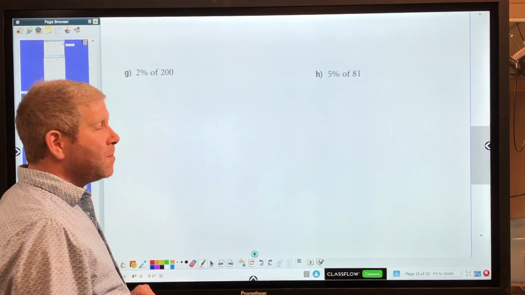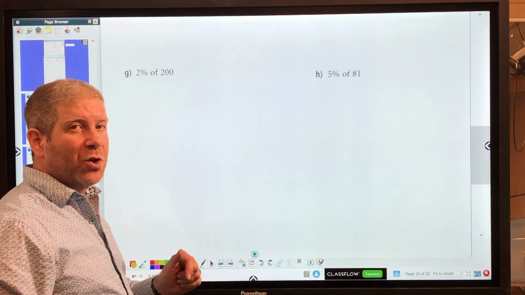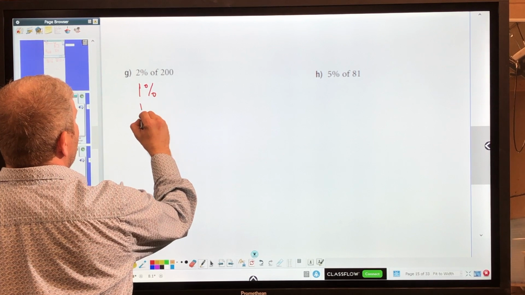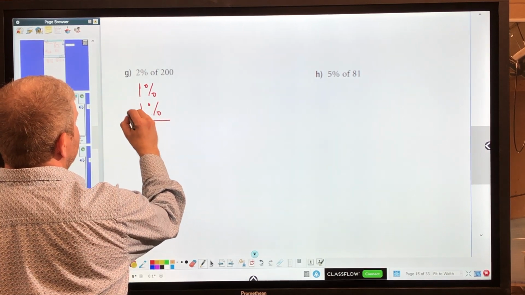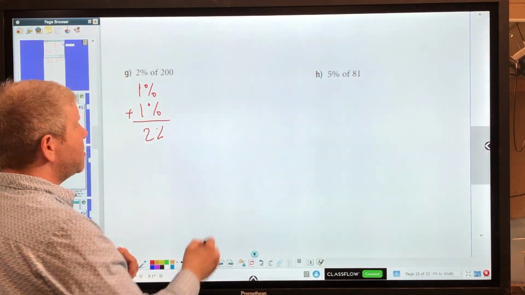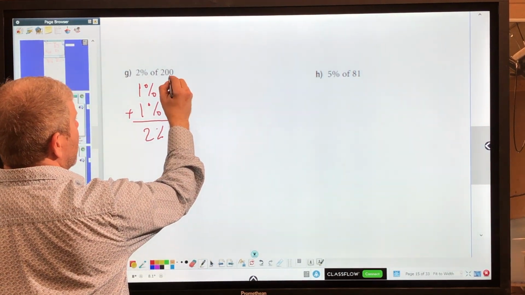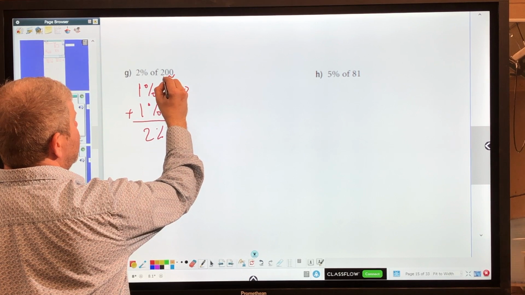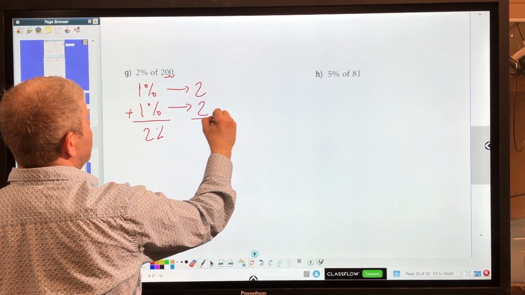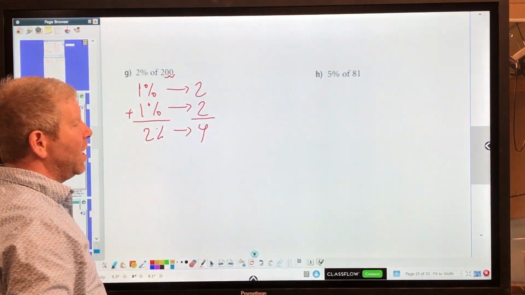Let's look at G. G is 2% of 200. I'm going to do 1% and 1%, and then I'm going to add them, and that will get me 2%. So 1%, moving the decimal over 2 places, 1, 2, is going to give me 2. And the other 1% will give me 2. So 2% is going to be 4.